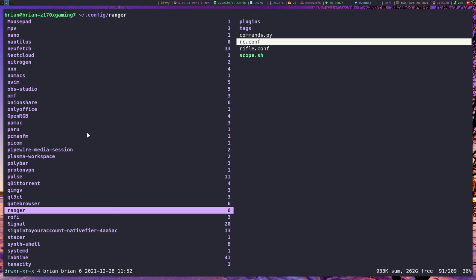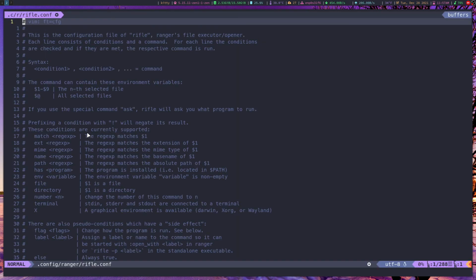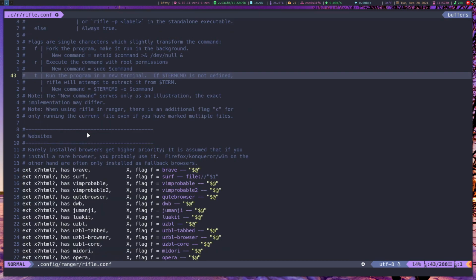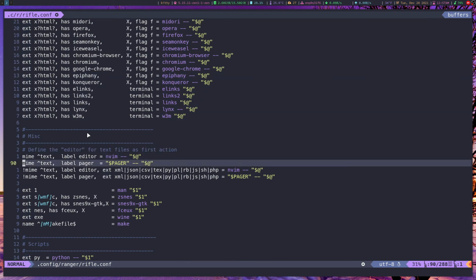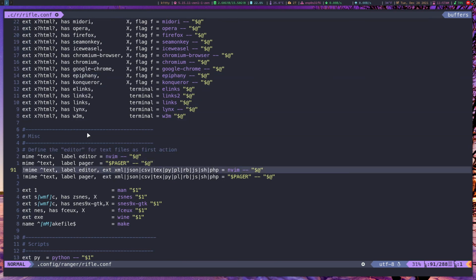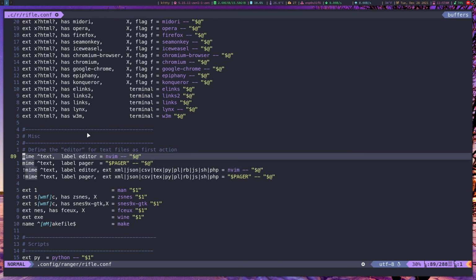So the other file I wanted to show you here that you want to be familiar with is rifle.conf, and what this does is set whatever program launches whenever you select something. So if you select a URL, it'll launch Brave. If you select any other type of file, like a text file or a conf file, it will load NeoVim in my case.